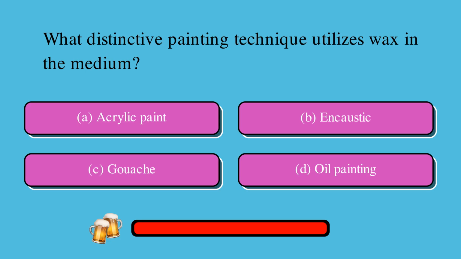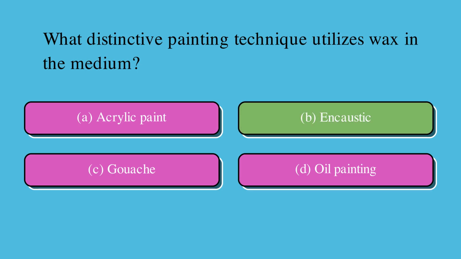What distinctive painting technique utilizes wax in the medium? Is it A. acrylic paint, B. encaustic, C. gouache, or D. oil painting? The correct answer is B. encaustic.